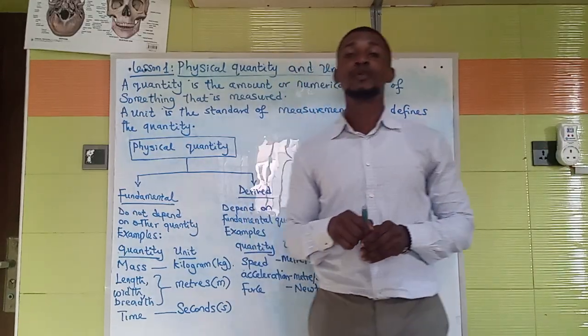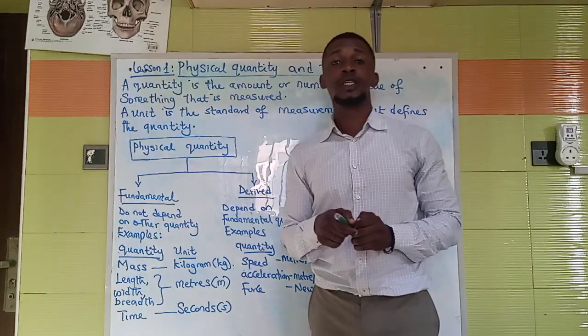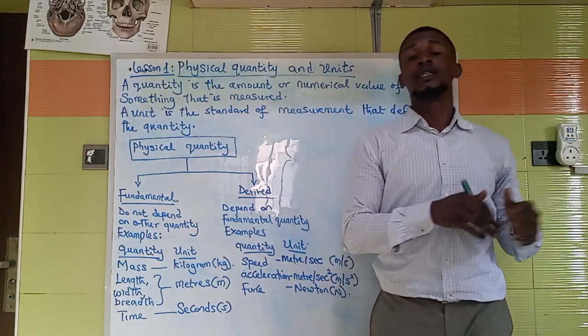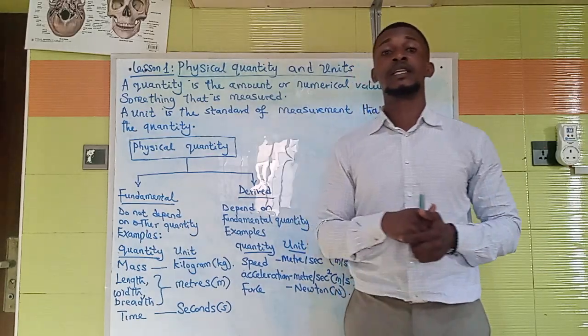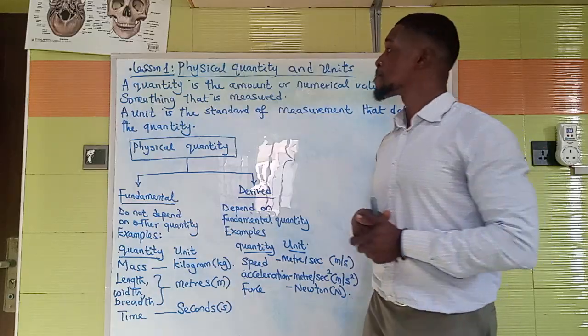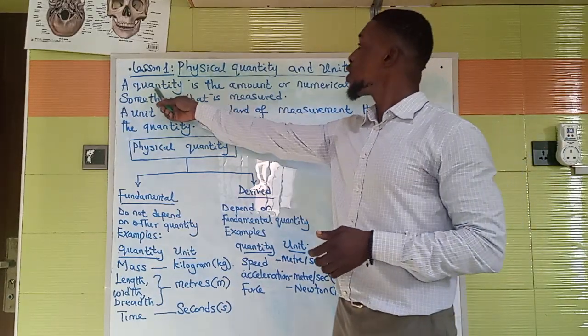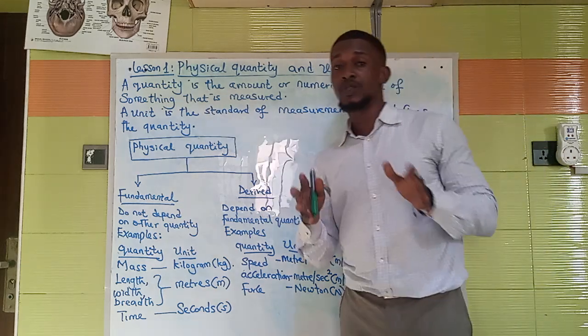So in today's lesson, we'll be looking at physical quantity and unit. We'll look at what quantity is, what unit is, and their significance in physics, and also look at some examples of physical quantities. Now, a physical quantity or a quantity is the amount or numerical value of something that is measured.